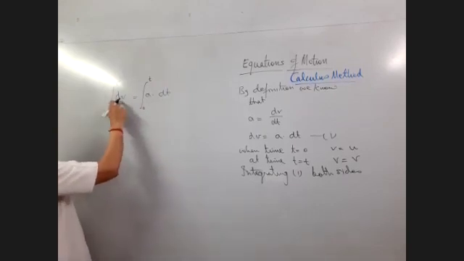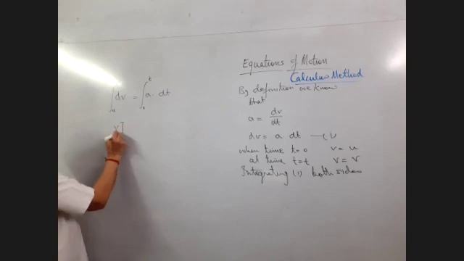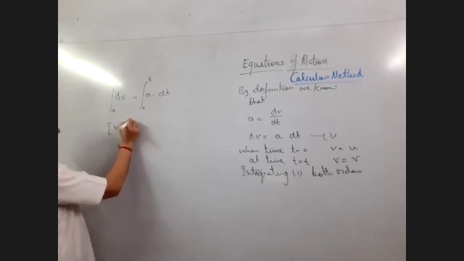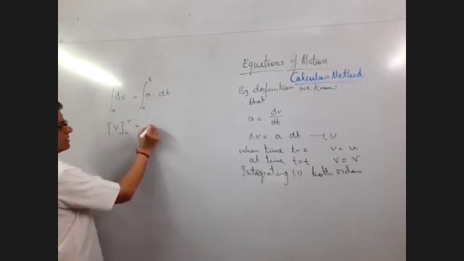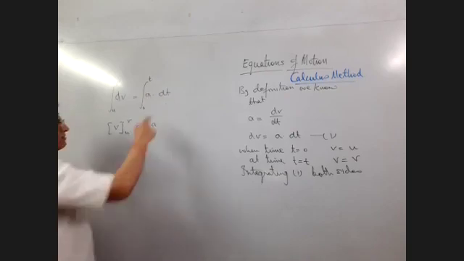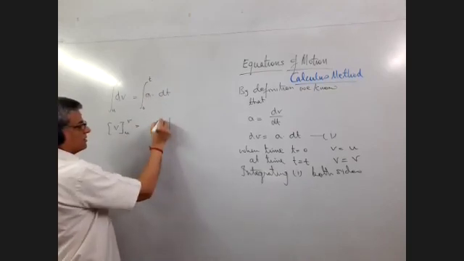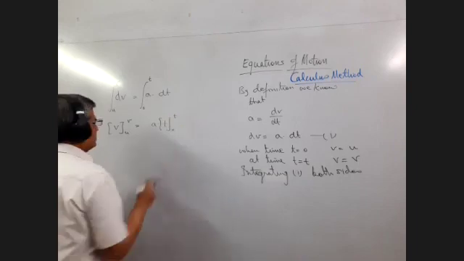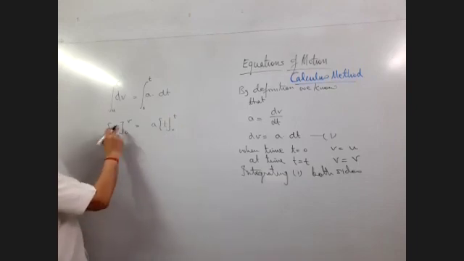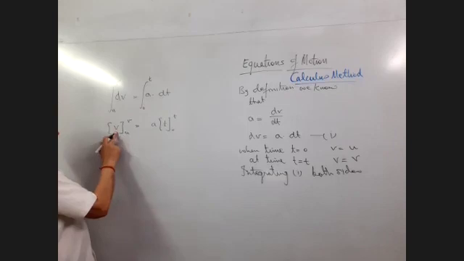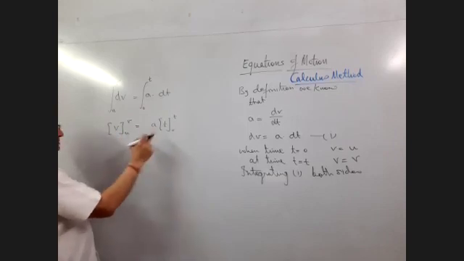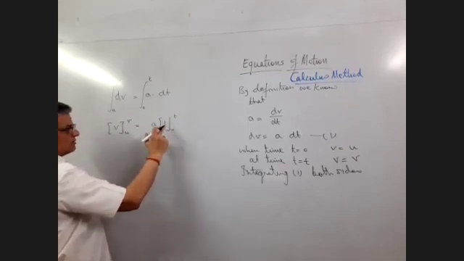So integration of dv becomes v, and the limit is u to v, and a is constant, so integration of dt is t and its limit is 0 to t. We apply the limits, put this value first here, minus this value here, same here.